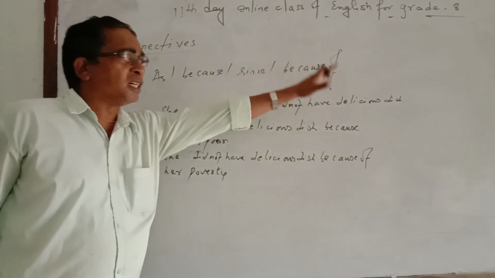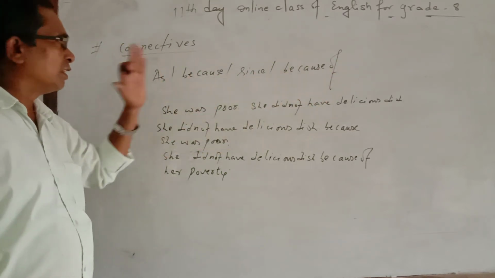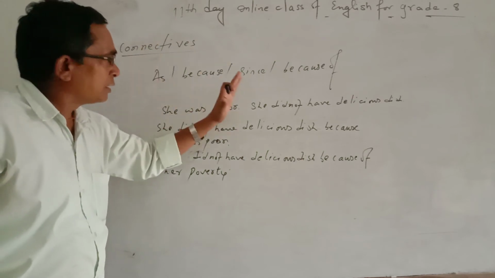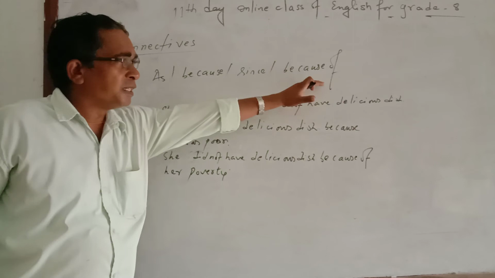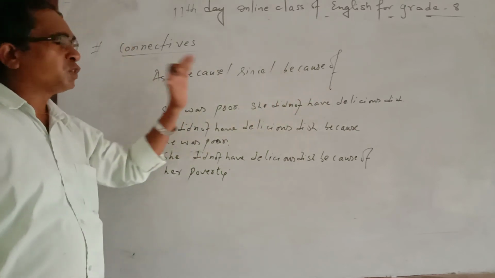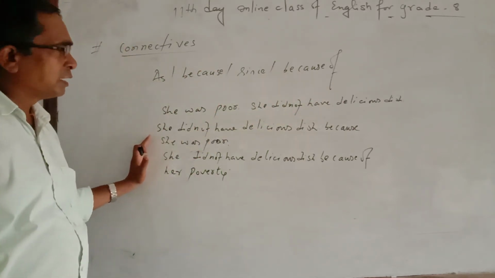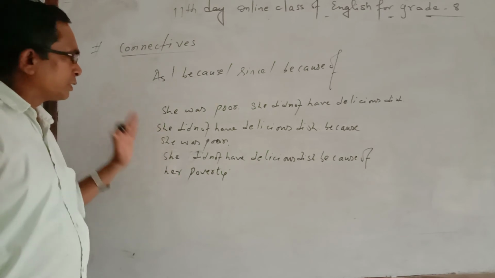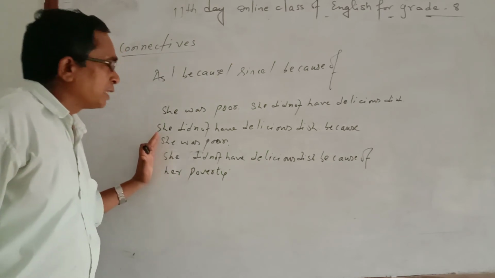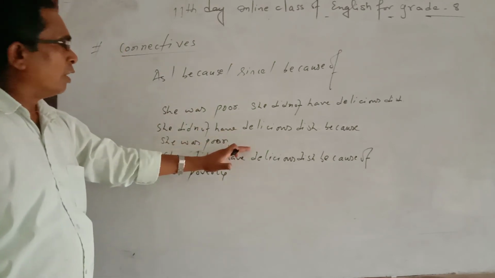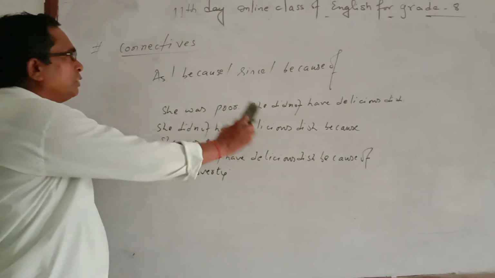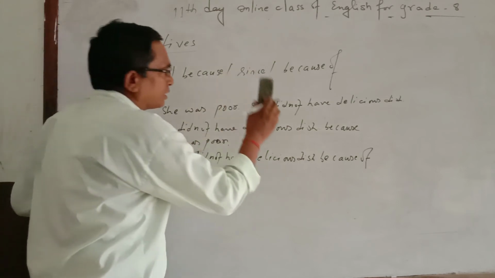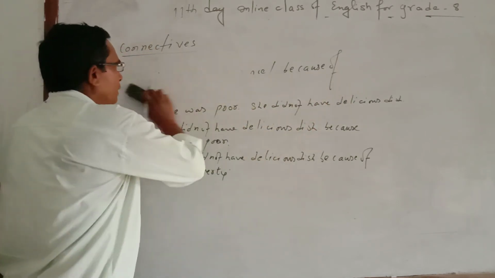And while using because of, the given reason should be converted into the noun phrase. At that time, it means the possessive of the subject, and then the noun of the given adjective. In this way, you can use either as or because or since or because of.